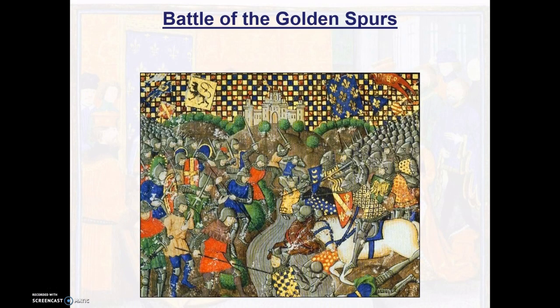If you look back at the lesson of the Battle of the Golden Spurs, this is exactly what happened. The Flemish earl, who was a vassal of the French king, had become very powerful and had passed the land down through his family for generations. The weak kings were afraid to do something about this growing power. But then, a stronger king decided to combat this loss of power by invading Flanders. But the Flemish people and the close vassals of the Flemish earl were so loyal to their lord, and thus not to the French king, that they decided to fight the French king, primarily to keep their independence.